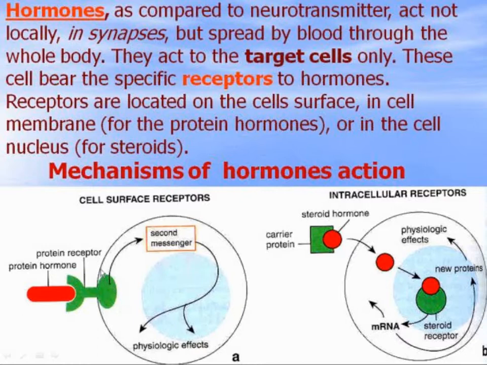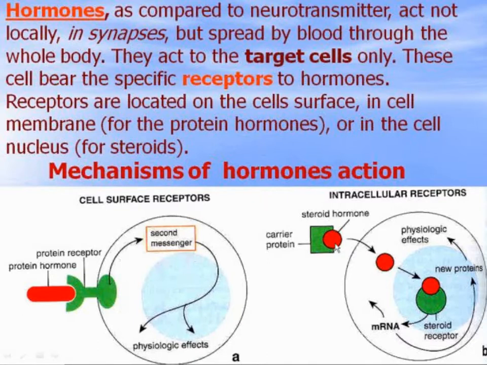Activated enzymes, and as a result the second messengers appear, which change the metabolism of the cell and produce physiological effects. The cell may be activated or inhibited.